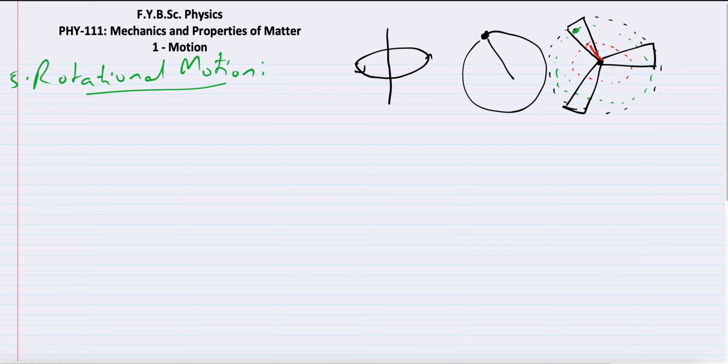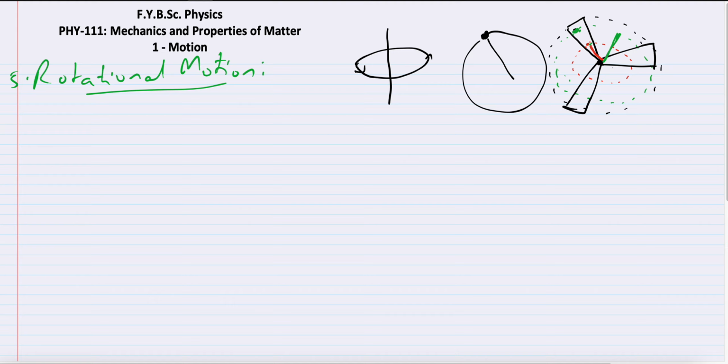If this radius is small, the circumference will also be small, 2 pi r. So the red particle has moved this much. But what about the green particle? If you observe carefully, for the green particle, the radius is bigger. This is the radius for the green particle. So bigger radius means bigger distance. So this particle has traveled more distance, this particle has traveled less distance. So even though in fixed time all particles are moving, different particles will move different distances. That is just us trying to stretch our understanding a bit. So I hope you got this point.